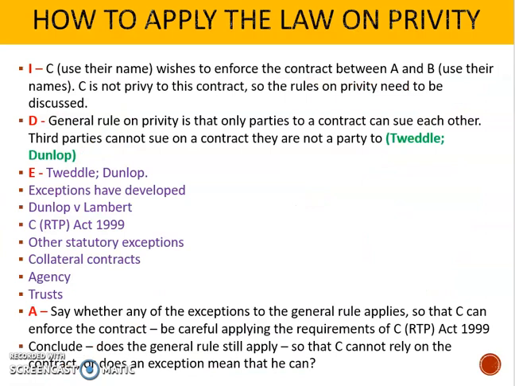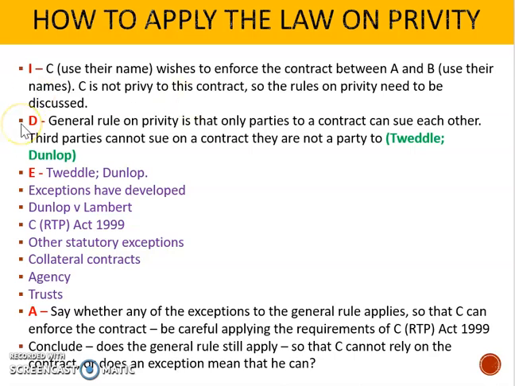And let's look at how we apply the law on privity using IDEA so you can get a nice answer to the question. As always, we IDEA. So we identify the claimant, and then in this case it's Daisy. Daisy wishes to enforce the contract between Carlo and Burley Builders and between Carlo and the Royal Theatre. Daisy is not privy to these contracts, so the rules on privity need to be discussed.